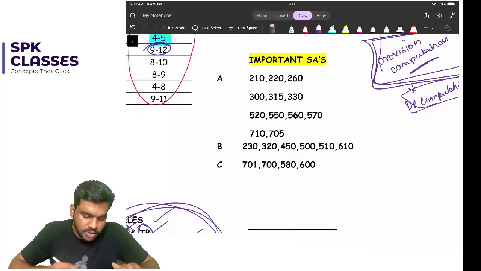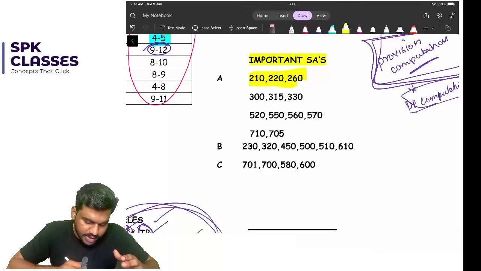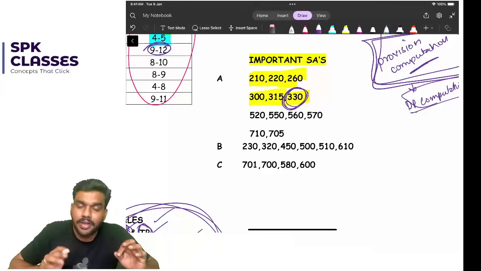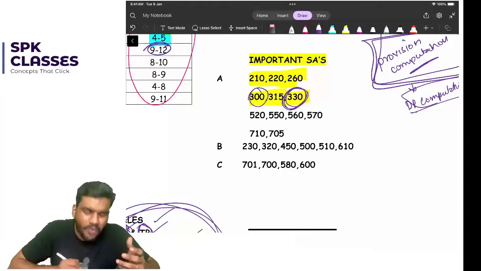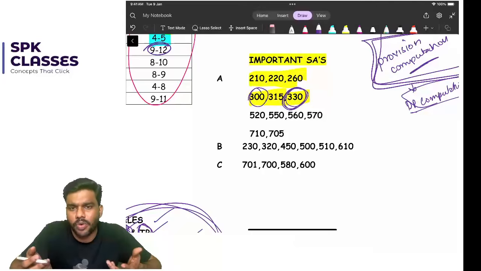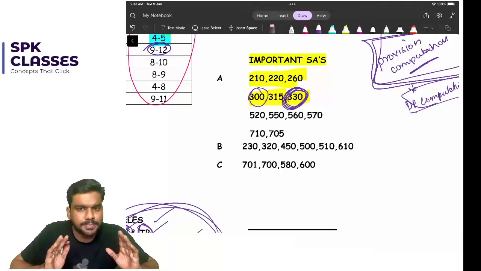From 200 series, 210, 220, 260. Okay, then 300 series, 300, 315, 330. 330, I'm expecting a question. Okay, very important question. 315, 300, obviously they are going to ask for 10 to 12 marks. 330, I'm expecting one question from upcoming exam. So please prepare for 330.